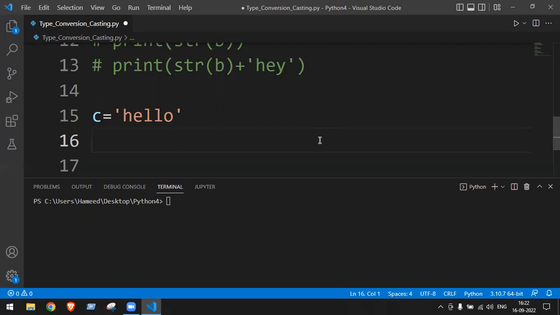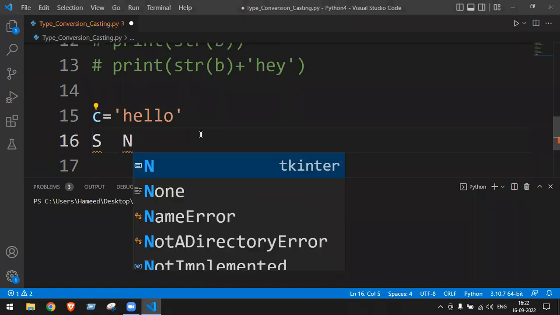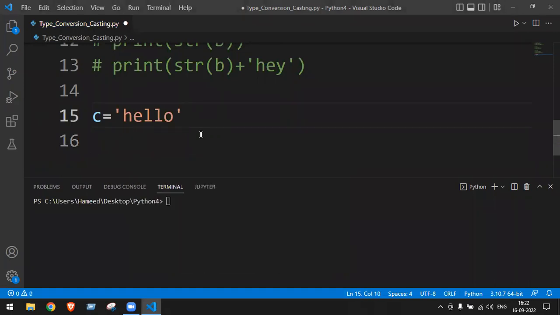Okay, just type S or N. Don't need to type YES. Just type S symbol if your answer is correct. If it is no, type N. Okay. So C is equal to hello. Can we convert into int or float? Yeah, we cannot convert, right?